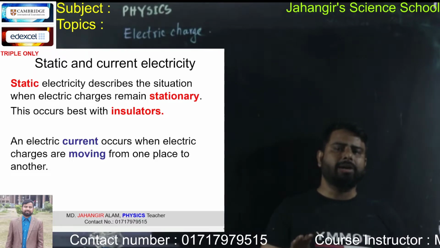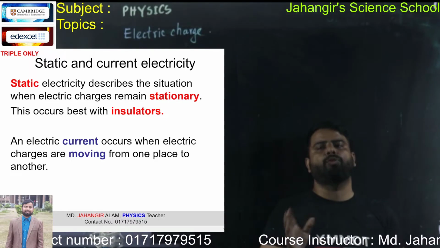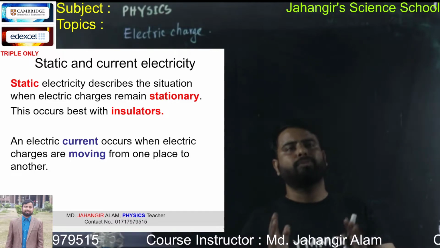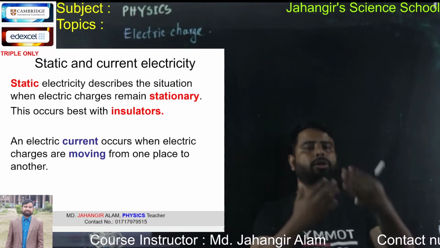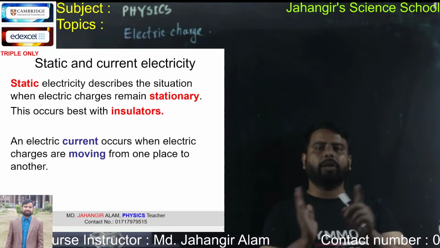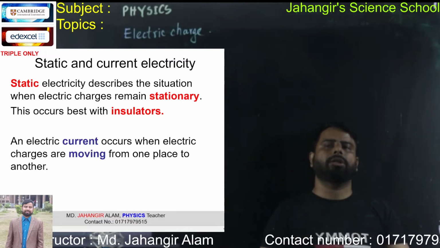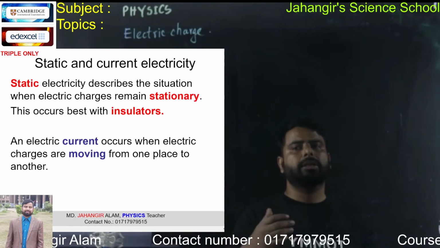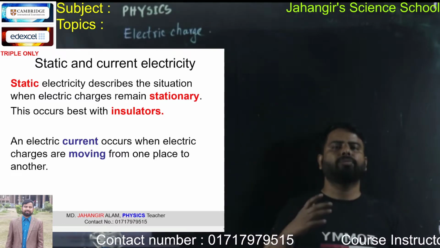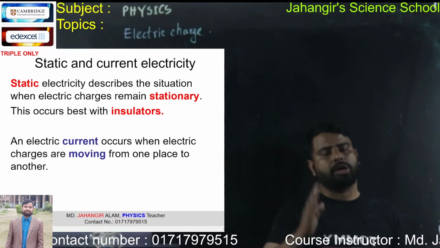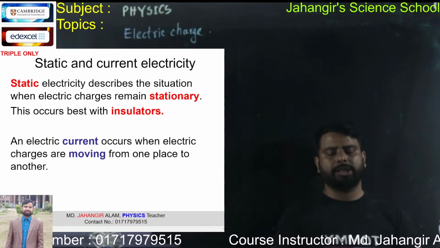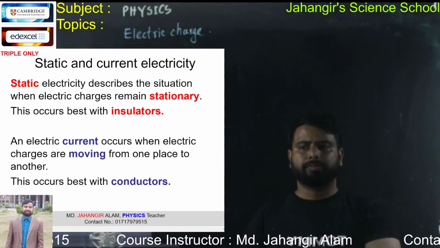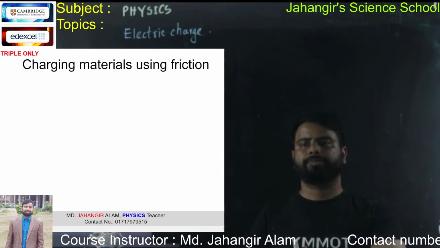An electric current occurs when electric charges are moving from one place to another. So when charges move from one place to another through a conductor, the effect of those moving charges is called current electricity. So remember, current electricity means when electric charges move from one place to another through a conductor, the effect of those moving charges is called current electricity or electric current. This occurs best with conductors.